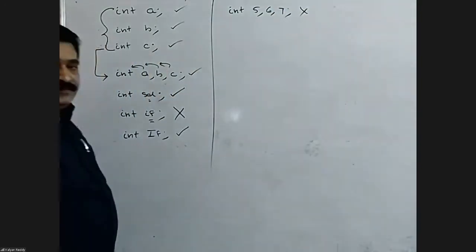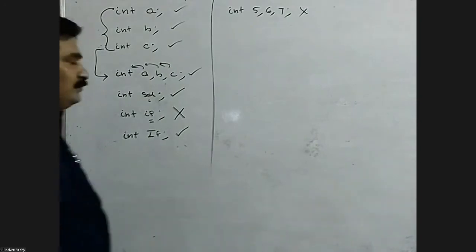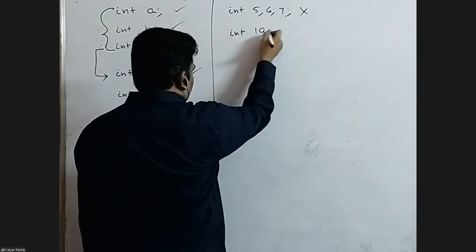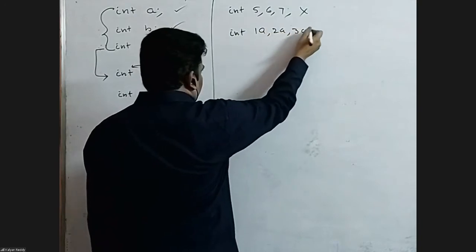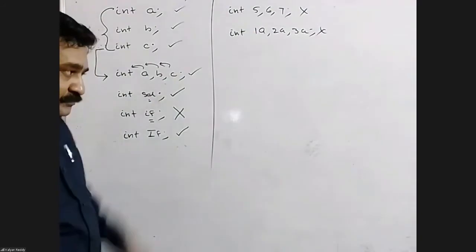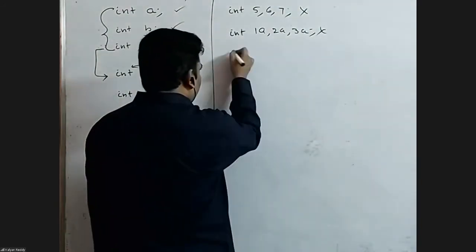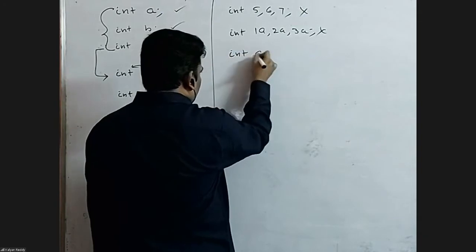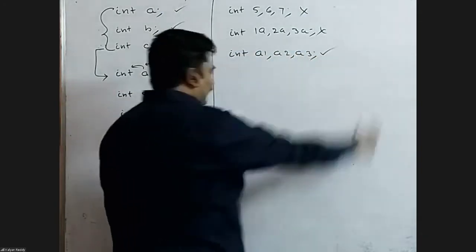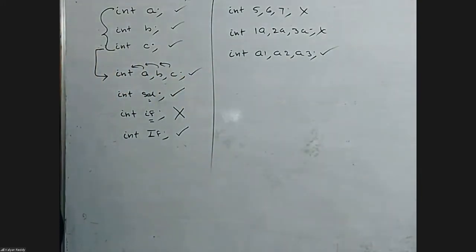An identifier must start with an alphabet or underscore. Here I started with digits, not accepted. Int 1a, comma 2a, comma 3a. No, must start with an alphabet or underscore. Next, int a1, comma a2, comma a3. Fine. Now three variables are created, the names are a1, a2, a3.